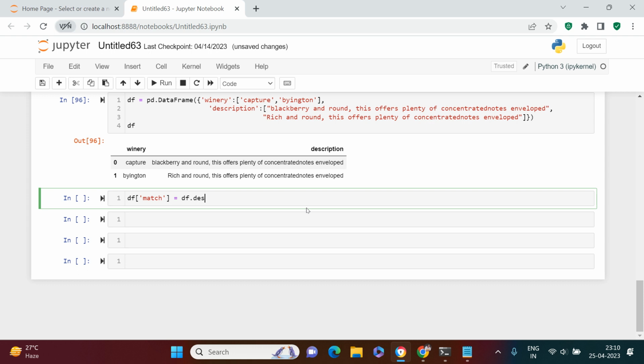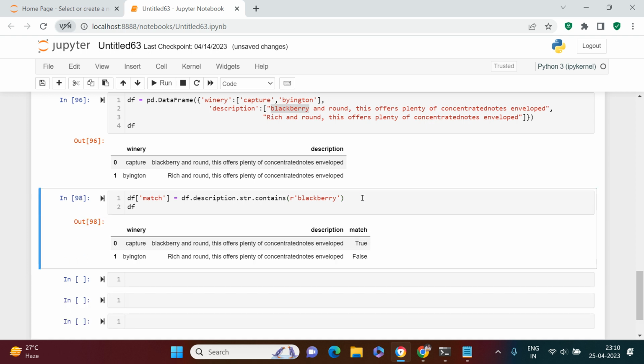Then there is a function called contains, but this function will not work directly because description is a series. This function works on strings only. So what we need to do is use str, and then contains. In contains, whatever you want to search for, you can write in double quotes. So let's write blackberry, which is what we want to look for. We need to put this as a raw string. Now let's see what the output says. For that we will just run this.